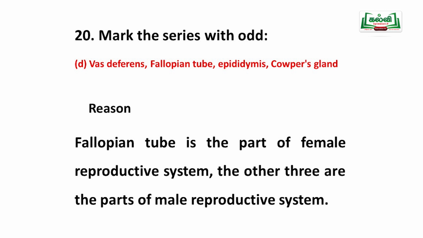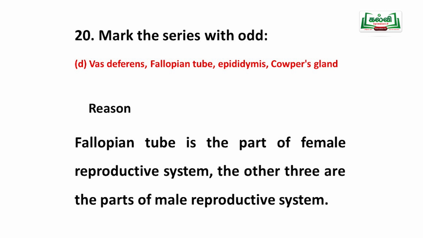Why is it the odd one? The fallopian tube is part of the female reproductive system, and the other three are part of the male reproductive system. Vas deferens, epididymis and Cowper's gland are male reproductive system. Only the fallopian tube is part of the female reproductive system.